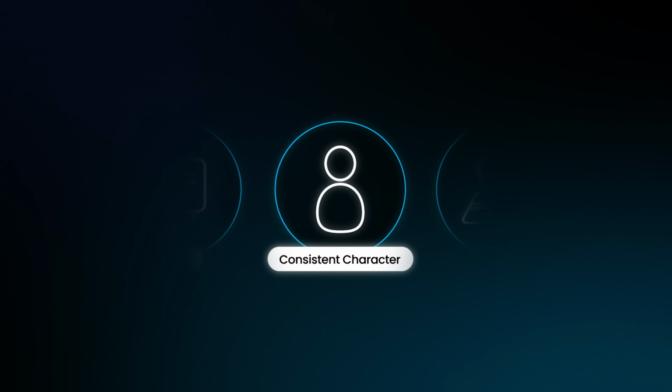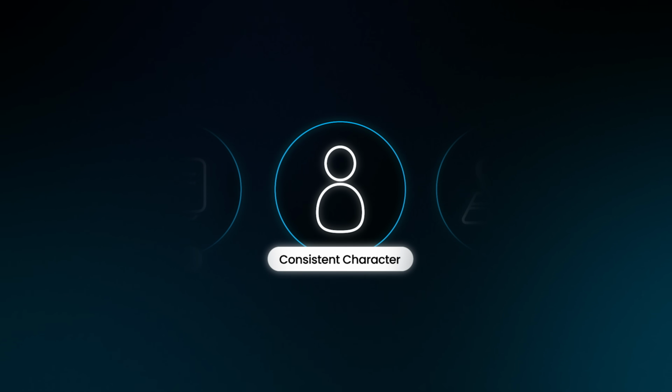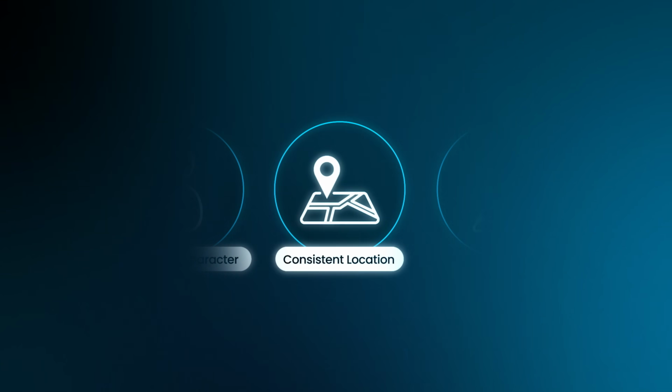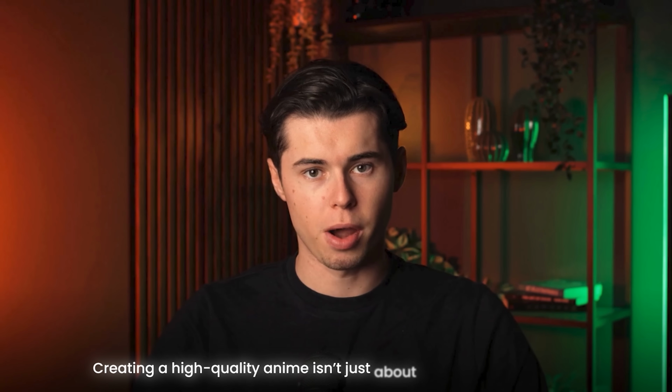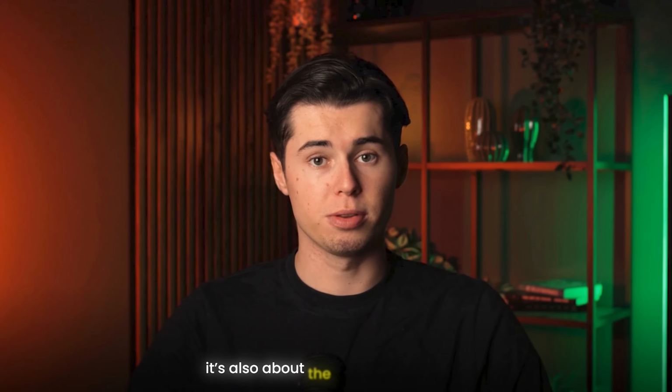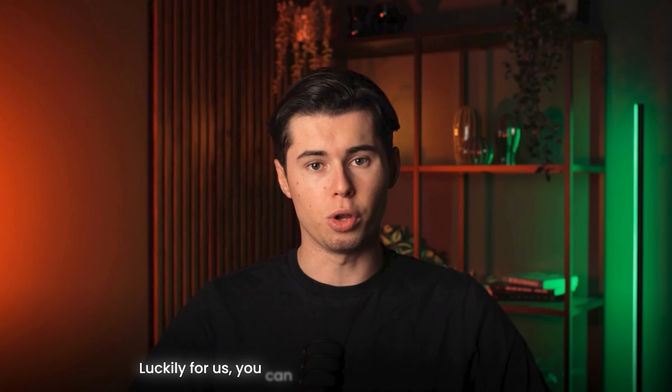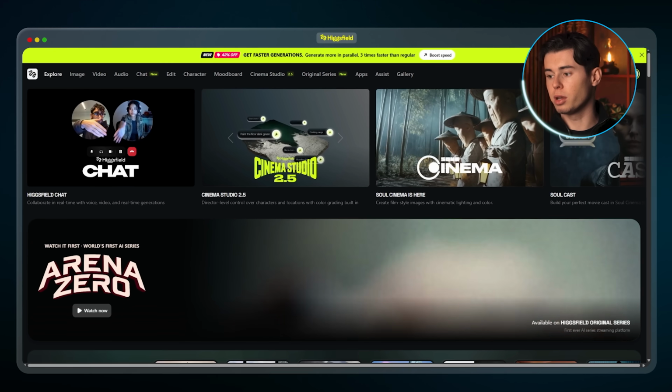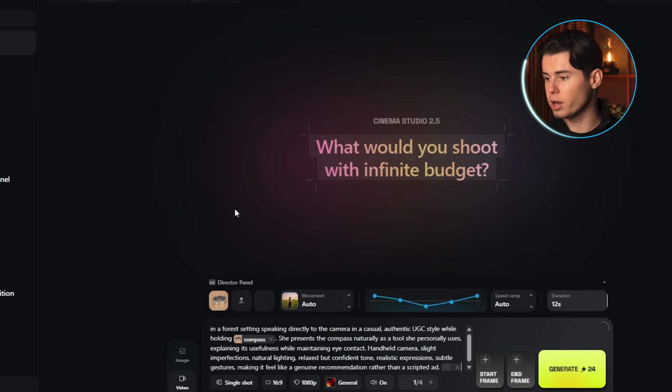Now you never have to worry about character consistency ever again, but there's actually another thing you need to be careful about. Creating a high quality anime isn't just about character consistency, it's also about the scene consistency. Luckily for us, you can do that instantly inside Higgsfield. Just go to Cinema Studio 2.5 and then to the image section.